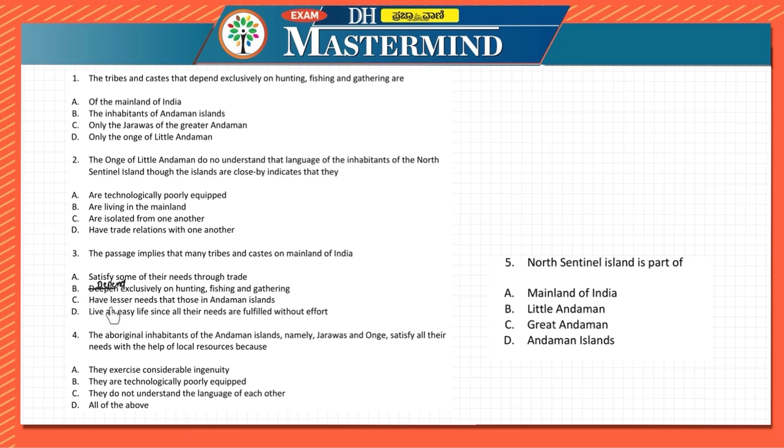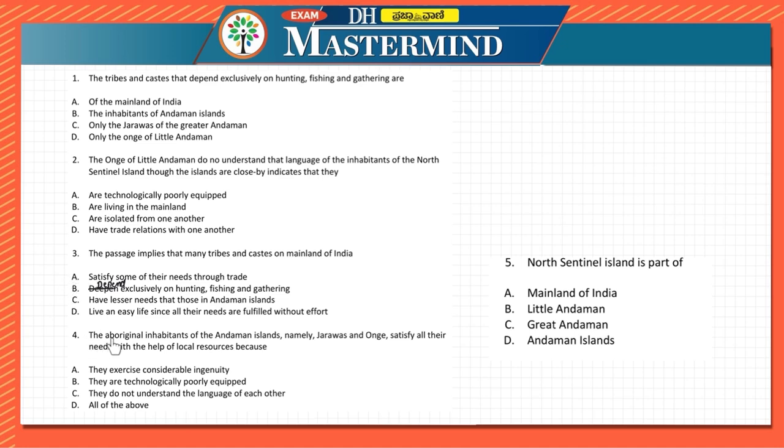The next two statements seem to be very crucial actually. They are very extreme. Then they are mentioning an easy life. In the mainland, it might not imply that it is an easy life. However, it will depend upon the paragraph. For now, it looks like A is the answer.